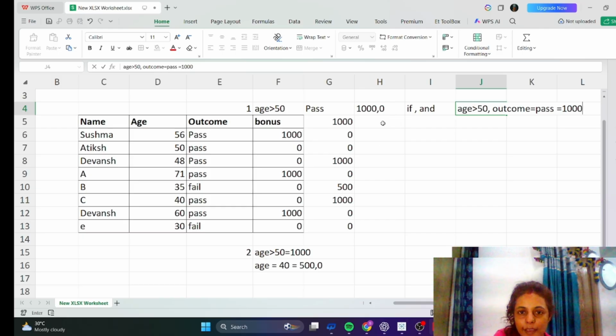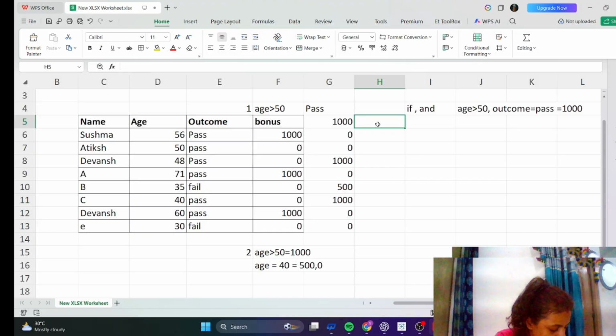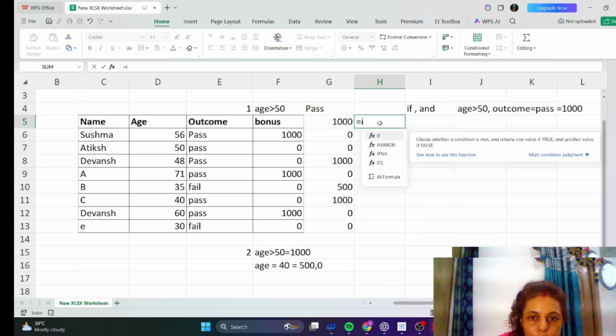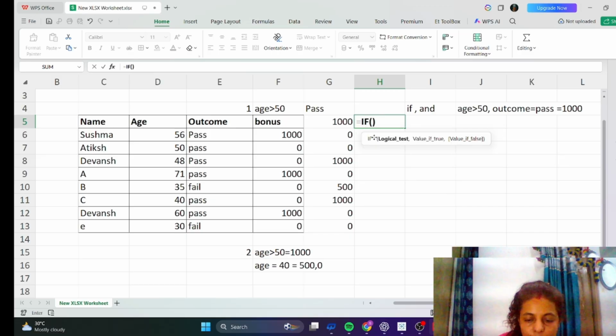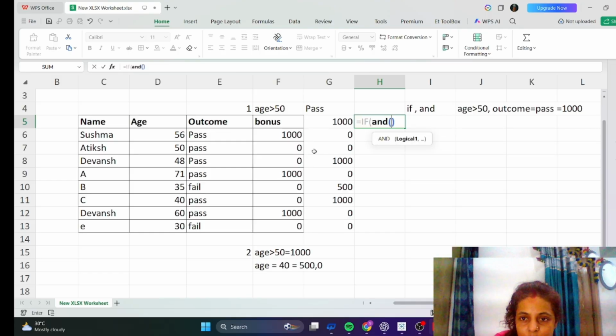We are going to apply the formula here, equal to IF, select it, then AND, and open the bracket again for the logic.